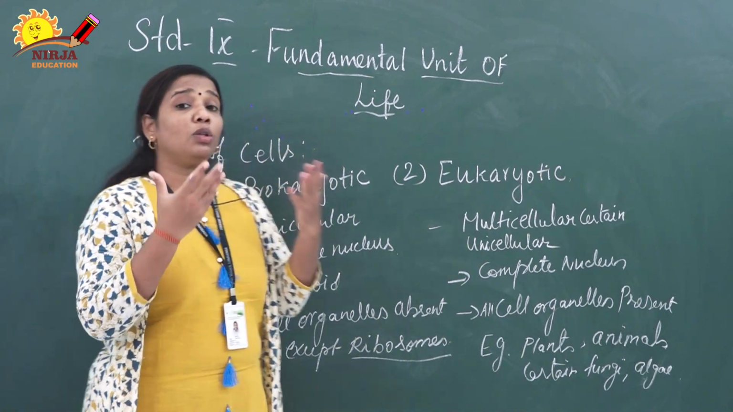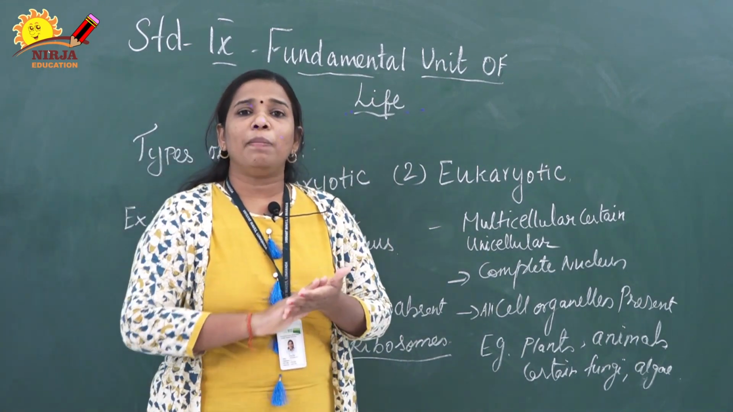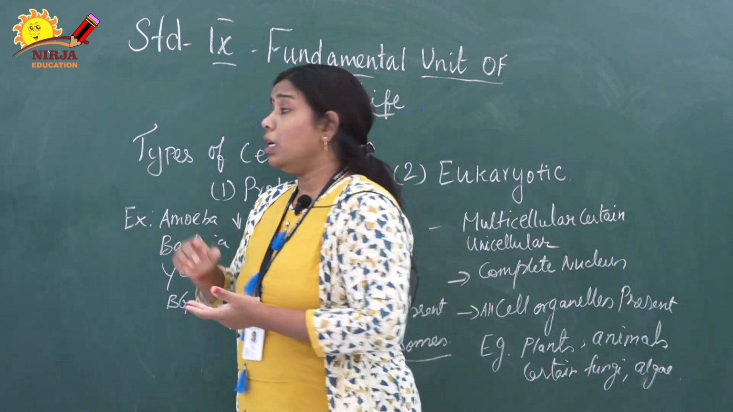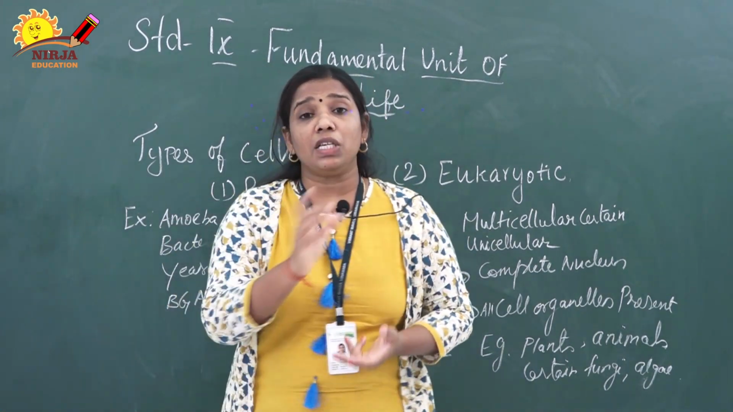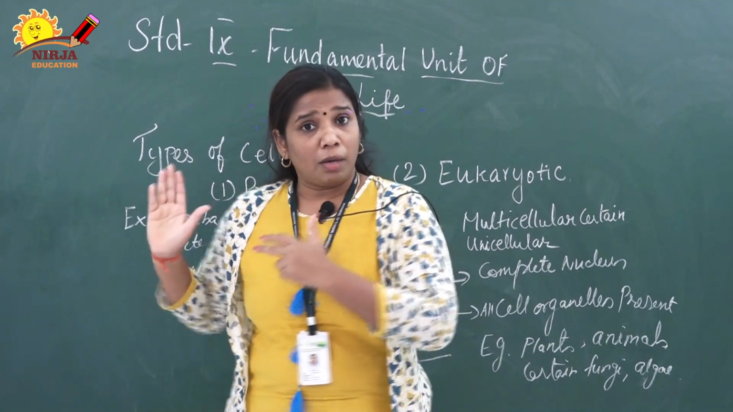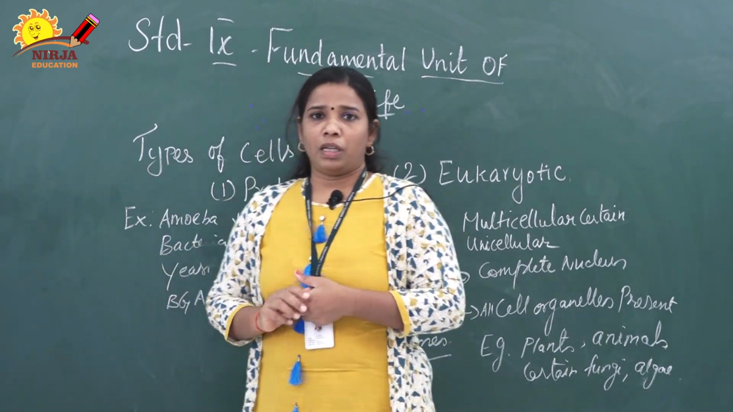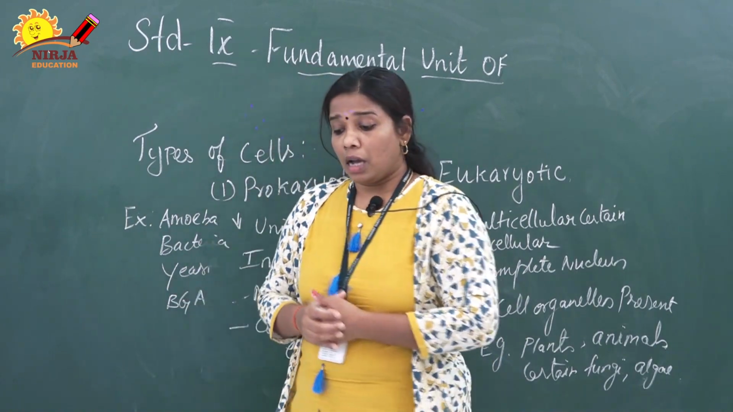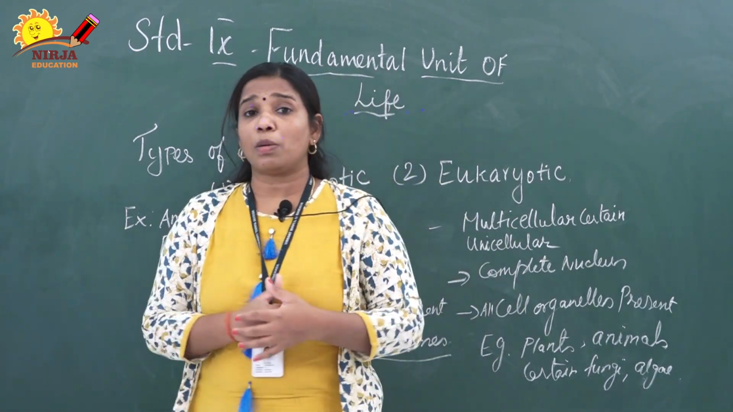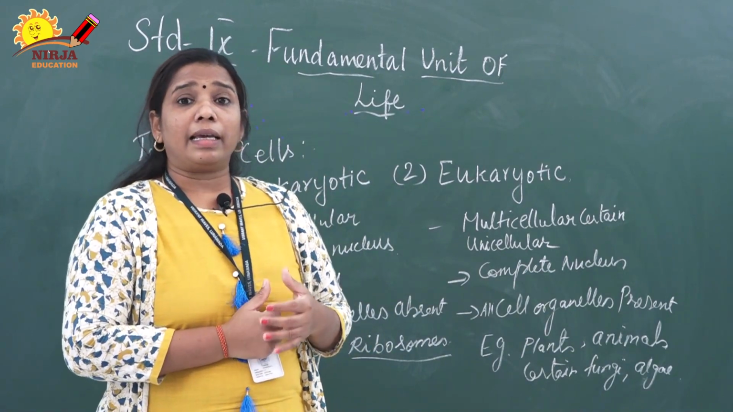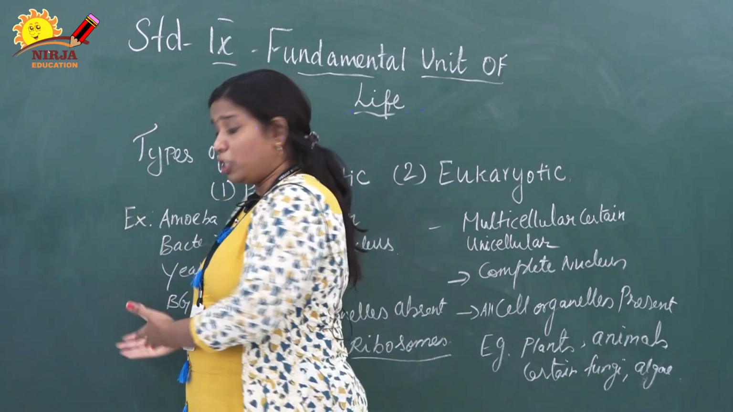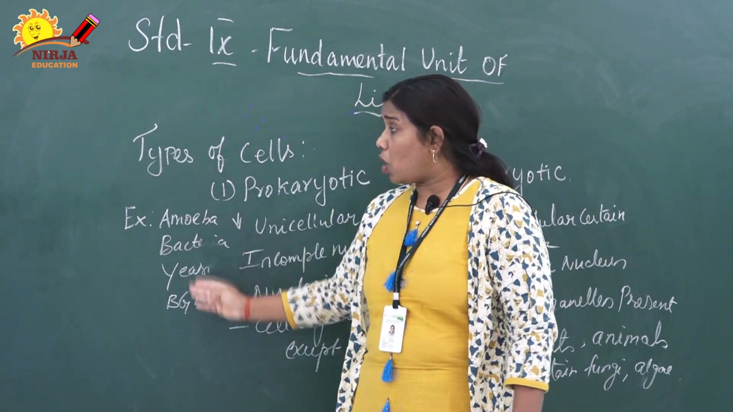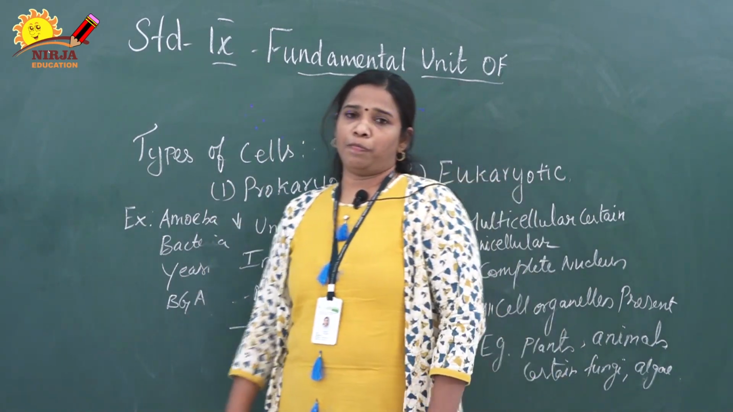What are those organisms? Mostly bacteria, amoeba and certain fungi like yeast. All fungi are not prokaryotes, only certain fungi, like yeast and bread mold. Then some algae are also in this category, like Chlamydomonas and BGA. BGA means blue-green algae. These are all examples of prokaryotes.